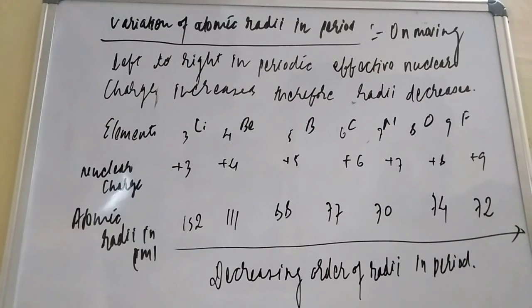That is why the atomic radii is decreasing, because the nuclear charge attracts the outermost electron more strongly, and there will be a contraction in size, so the radii will decrease. So this is all about today's lecture, students. Next lecture we will study a different topic.